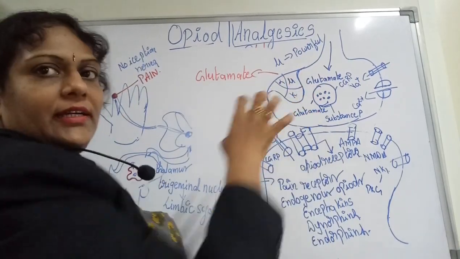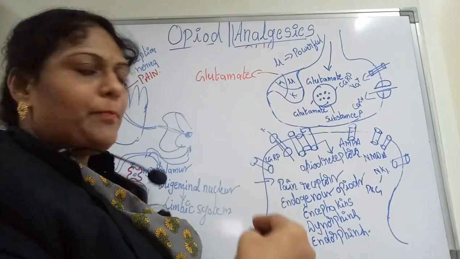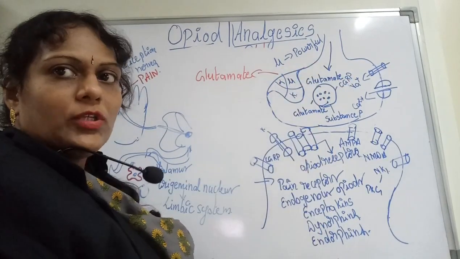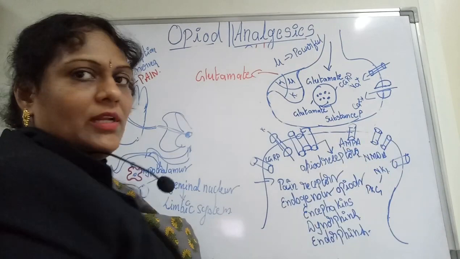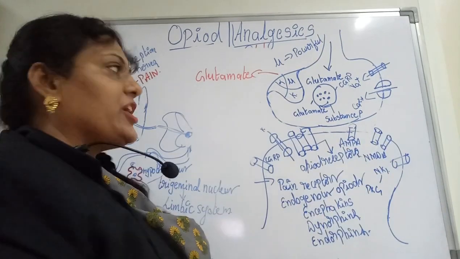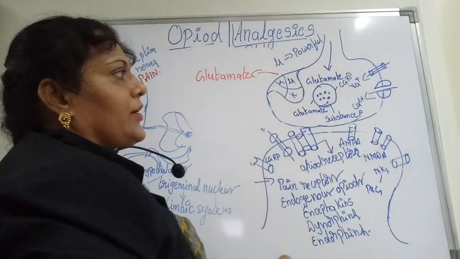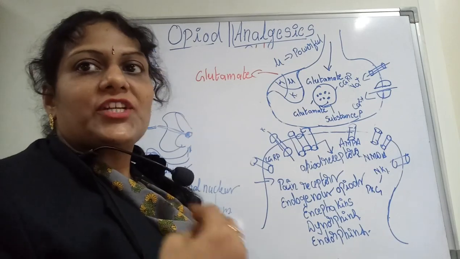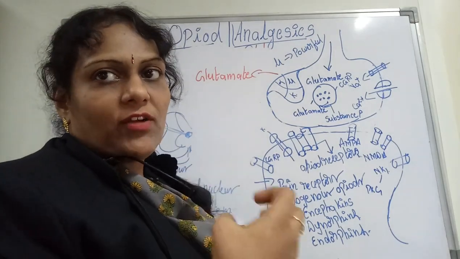We know that glutamate neurons are made up of presynaptic and postsynaptic parts, and between them is called the synaptic junction. On the glutamate neurons you have different types of ionic channels, the voltage gated ionic channels.